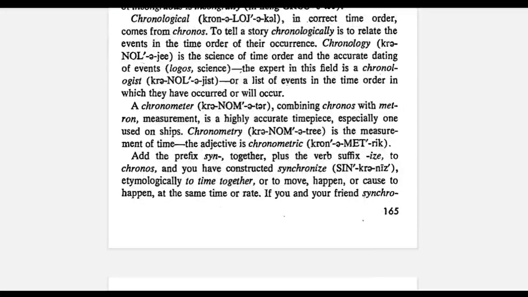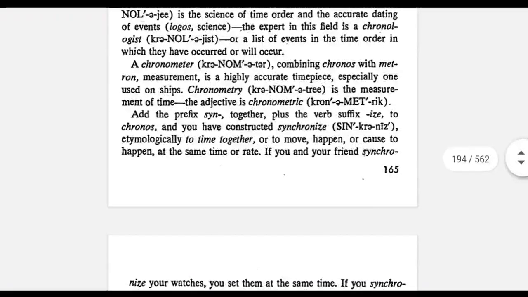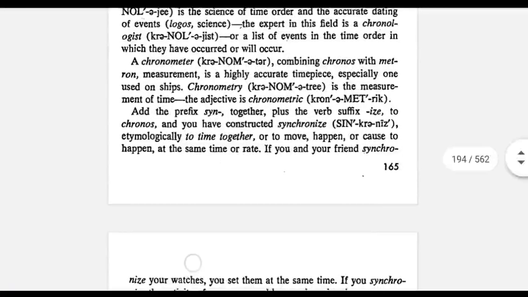The next word is chronology, which has the roots chrono, which means time, plus logo. Logo means science or study. So chronology is a science that deals with measuring time and finding out when the events had happened. It is a list of events in order of their occurrence.